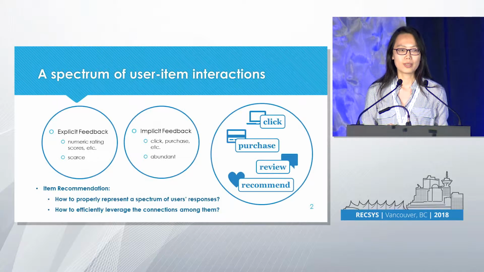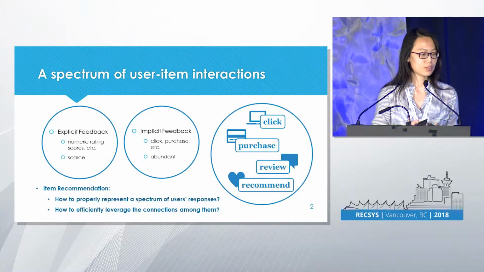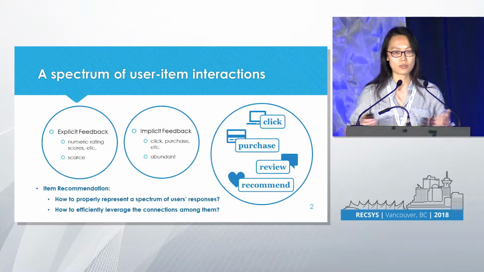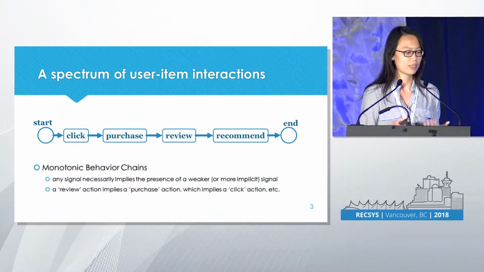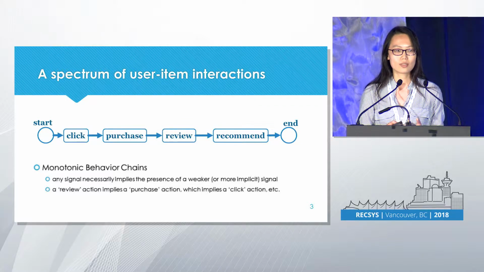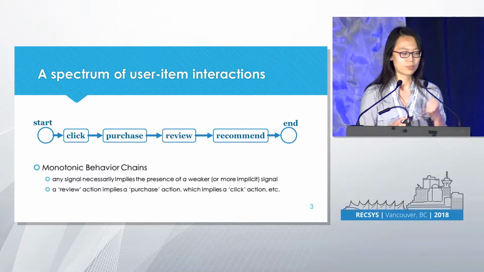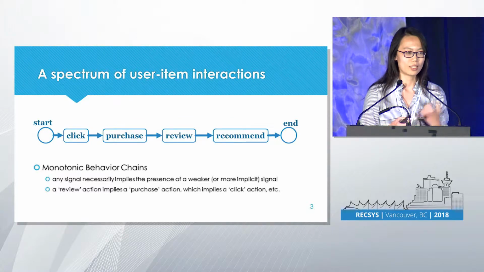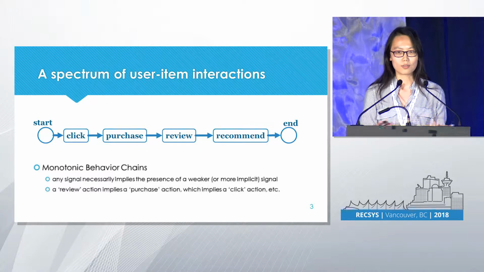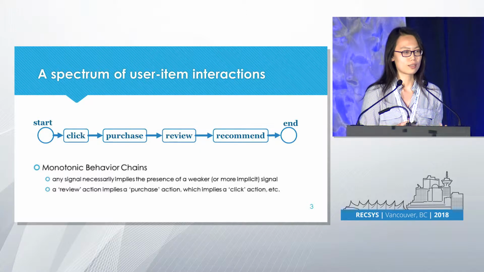But in real-world recommender systems, we see a spectrum of different kinds of user feedback. In an e-commerce system, a user comes in, clicks a product, purchases the product, and when the user gets the product, leaves a review. Based on the review rating score, we can decide whether this user recommends or likes this product or not.